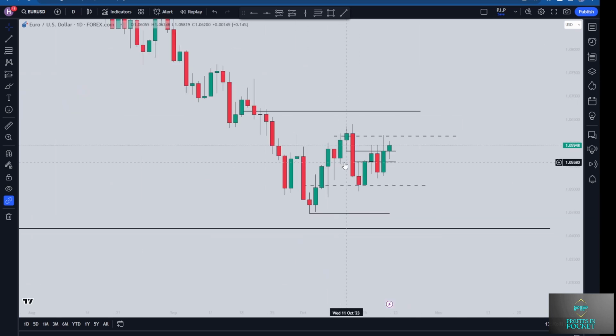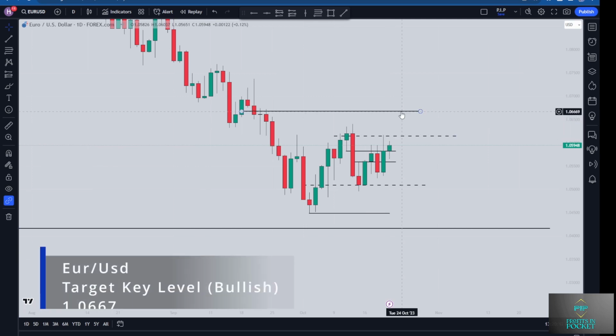So on the daily chart, you can see we stayed in between the 105.82 level and the 105.58 level until Friday, when we finally got a close above that 105.82 level, which I didn't want to see if we were bearish and we were aiming for the target key level of 104.48. But I'm not totally bullish yet until, like I said, we get a close above this 106.15 area. Then my bias switches and the target key level moves to 106.67.